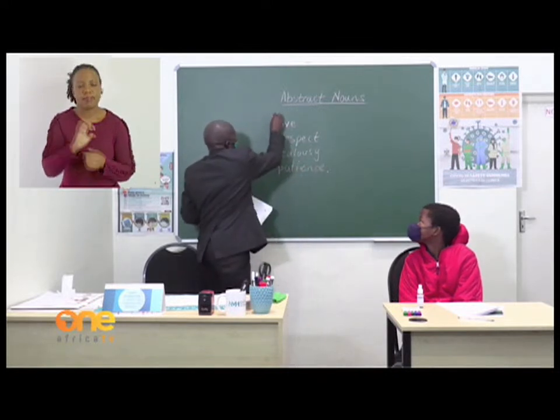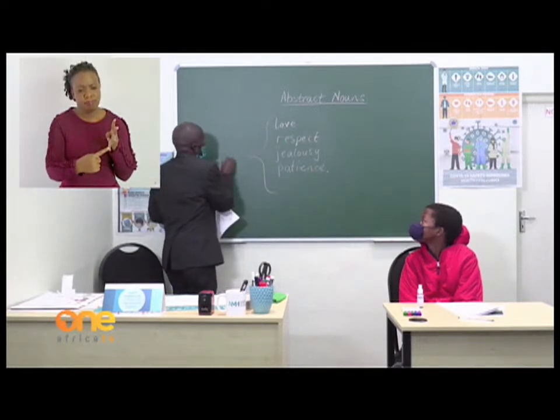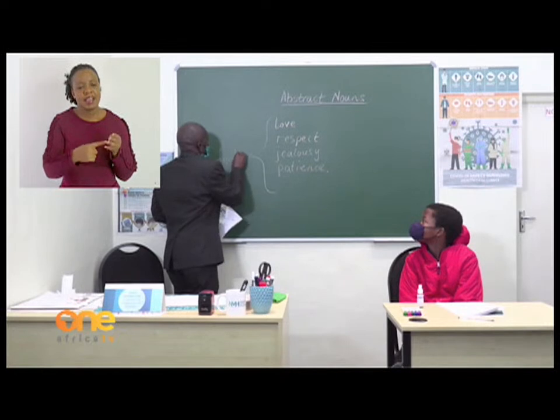Right. All these words have something to do with our feelings.